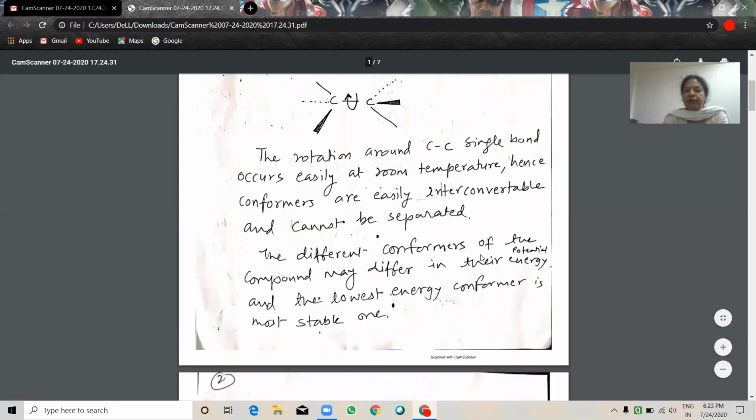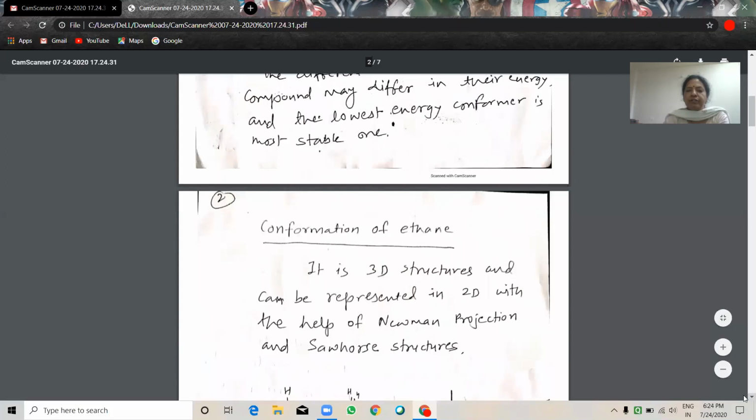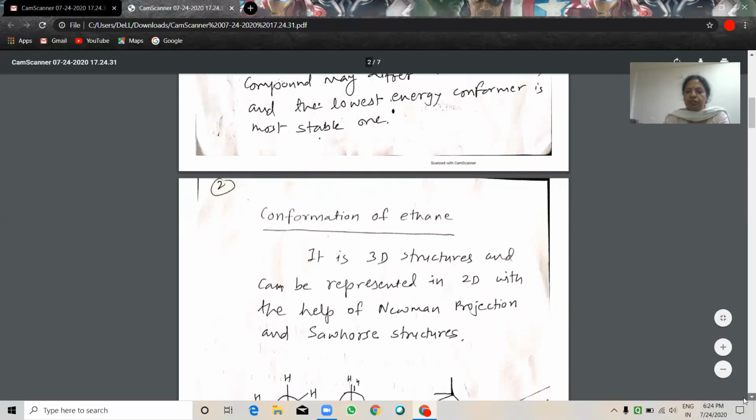The different conformers of the compound may differ in their potential energy, and the lowest energy conformer is the most stable one. Conformation of ethane. It has 3D structures and can be represented in 2D with the help of Newman projection and Sawhorse projection structures.